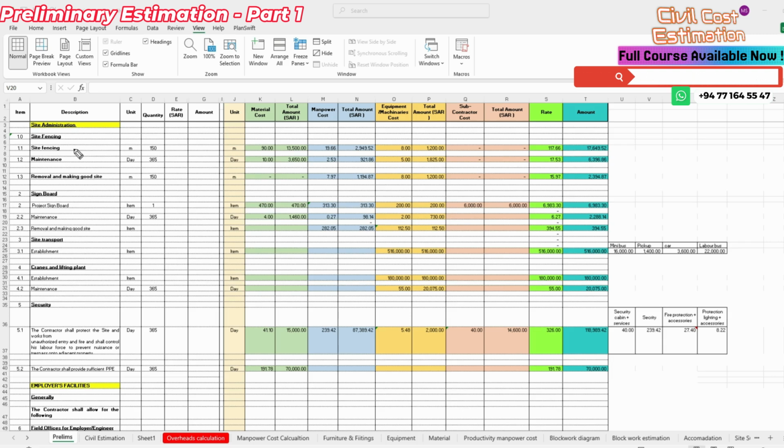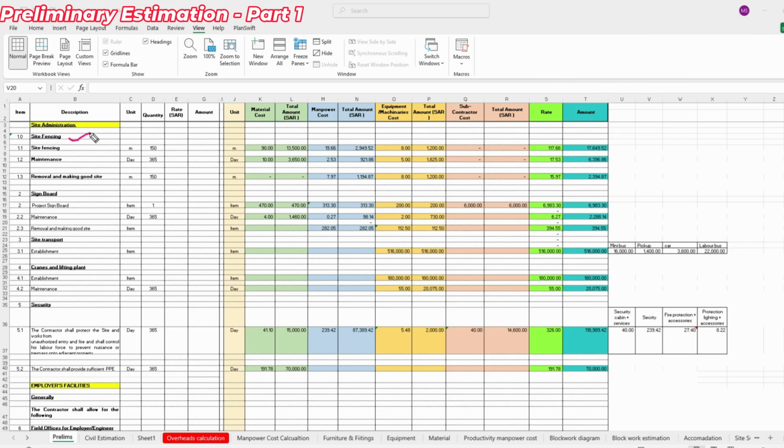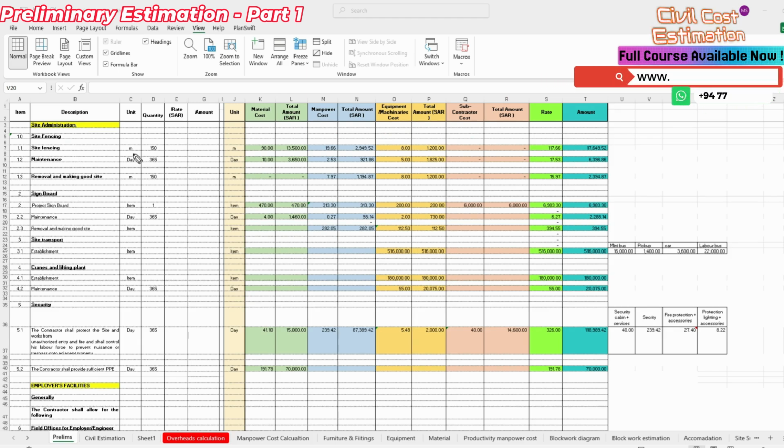I will start from here, the site fencing. Site fencing is one of the preliminary items. We are going to work out four main columns: the material, manpower, equipment and subcontractor cost for the site fencing process. We receive the quantities from the quantity surveying department, and they say it is 150 meters.